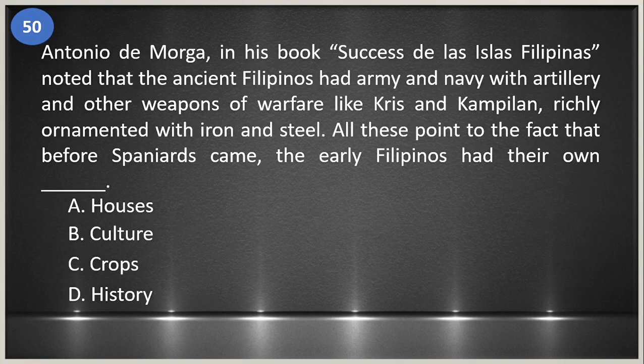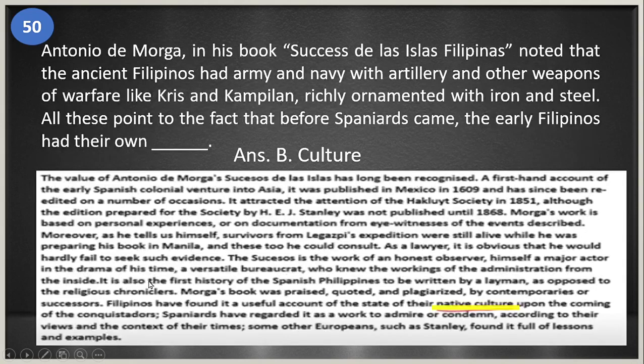Okay, so number 50, the last number. Antonio de Morga in his book Sucesos de las Islas Filipinas noted that the ancient Filipinos had army and navy with artillery and other weapons of warfare like kris and kampilan, richly ornamented with iron and steel. All of this points to the fact that before Spaniards came, the early Filipinos had their own blank. A. houses, B. culture, C. crops, and D. history. Okay, so before the coming of the Spaniards, Filipinos had their own culture. Okay, so this is the answer.